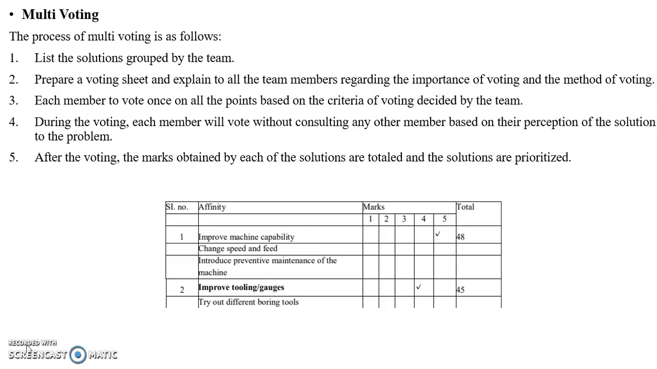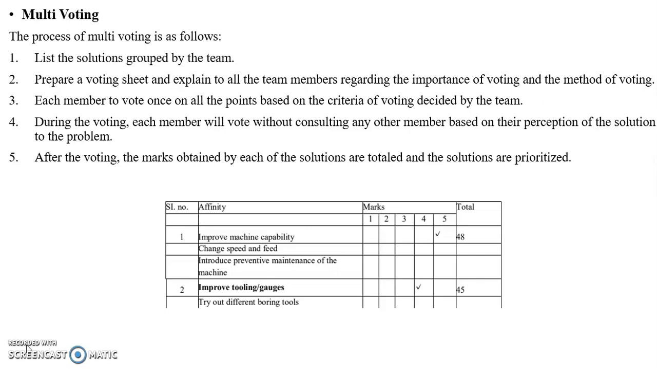Next, prepare a voting sheet and explain to all the members the importance of voting and the methods of voting. You should prepare ballots that carry a rating of 1 to 5, where 1 is the least and 5 is the maximum. Third, each member votes once on all the points based on the criteria of voting decided by the team.